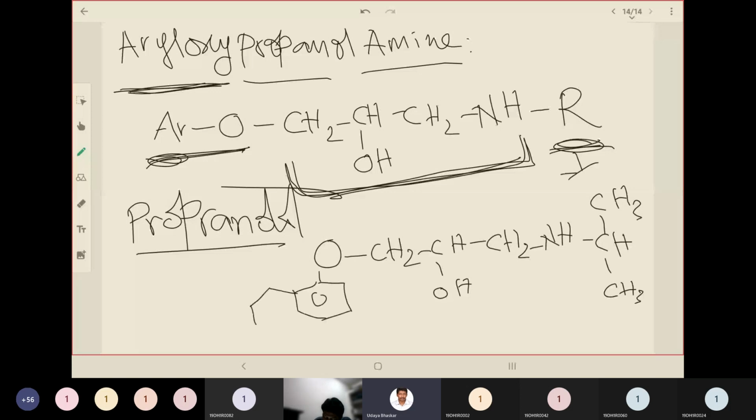What is naphthalene ring? Two benzene rings fused together is naphthalene. So propranolol will have a naphthalene ring as aromatic portion, and isopropyl group as alkyl portion. So is it easy to remember propranolol? If you remember aryl oxypropanolamine. So if you remember the chemical classification and the general structure, it is very easy to remember the chemical structure of individual drugs. So for propranolol, we need to learn the synthesis. Okay, so let us move forward.